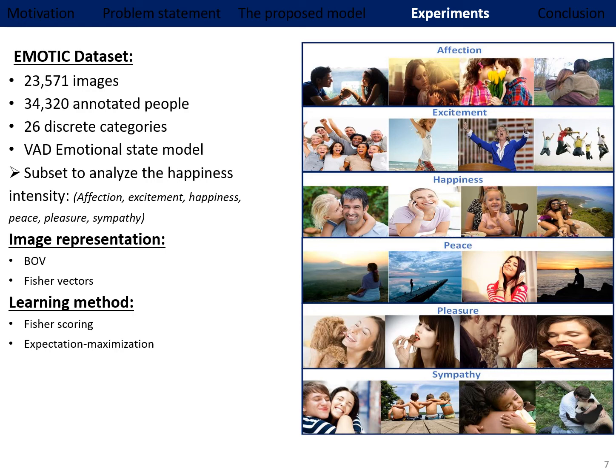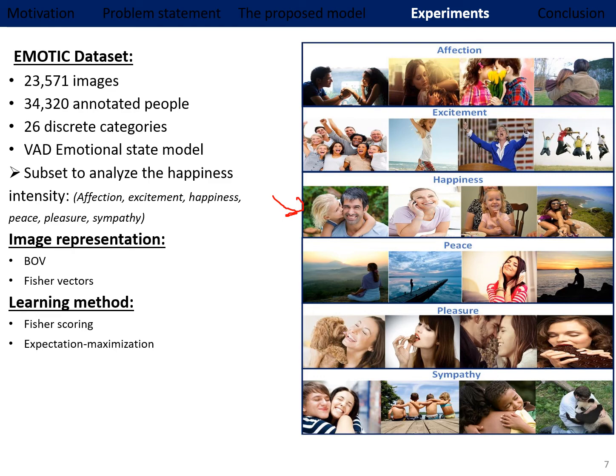To analyze happiness, we extracted a subset from this dataset, which includes just 6 emotional categories: affection, excitement, happiness, peace, pleasure, and sympathy. Some examples of those feelings are represented here in this image.